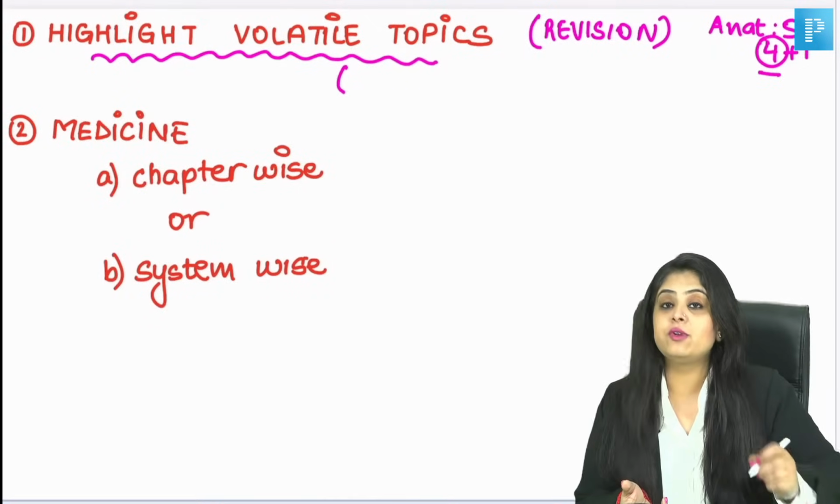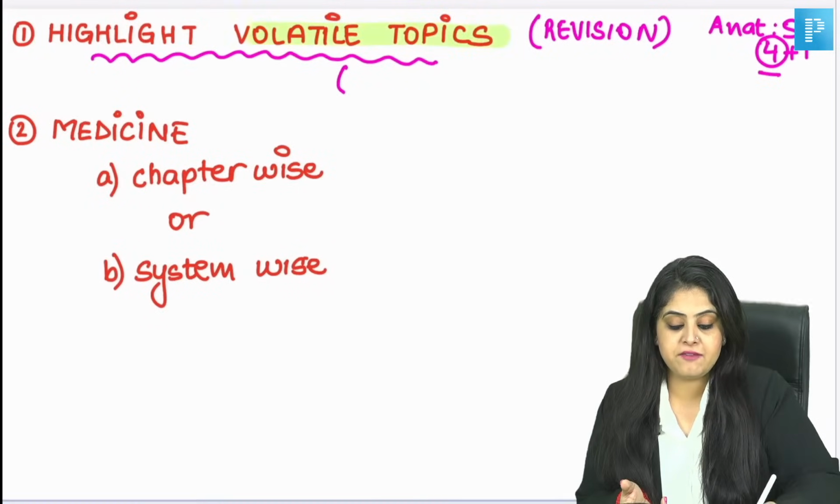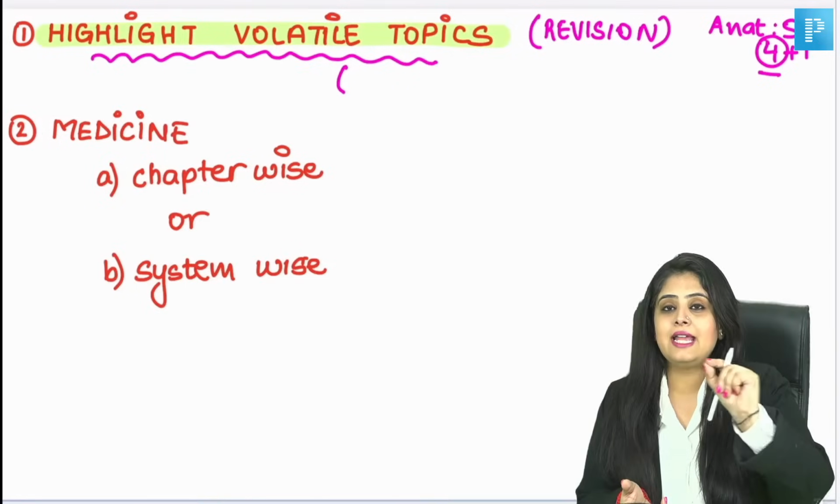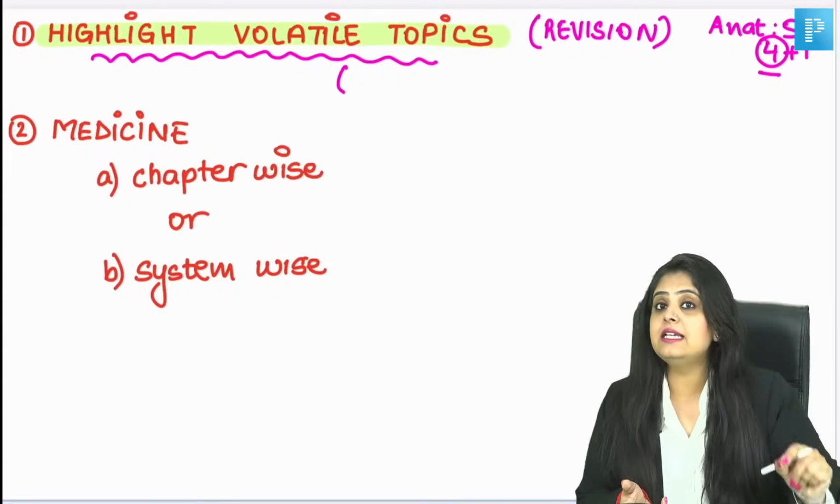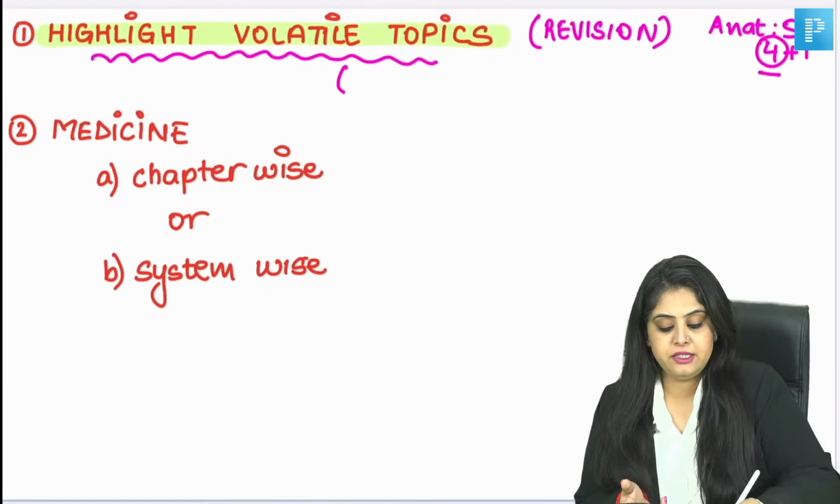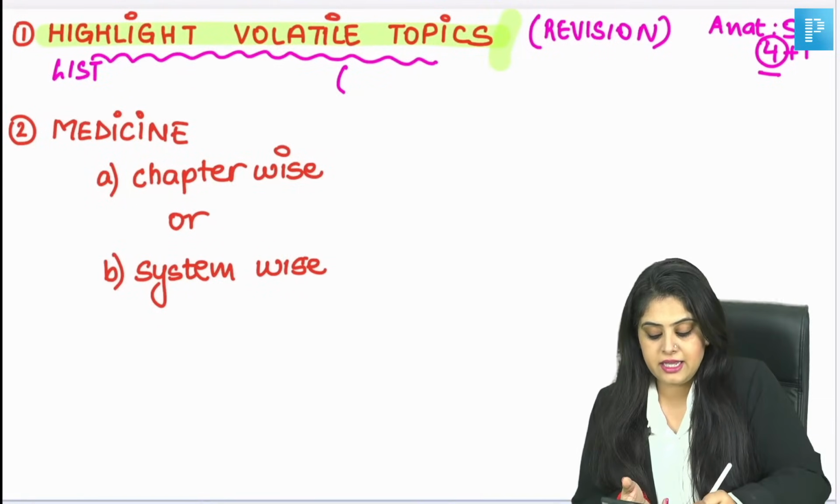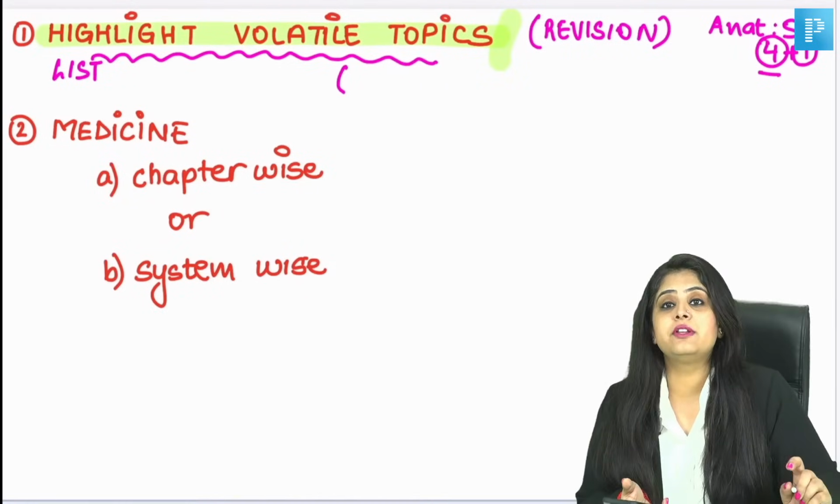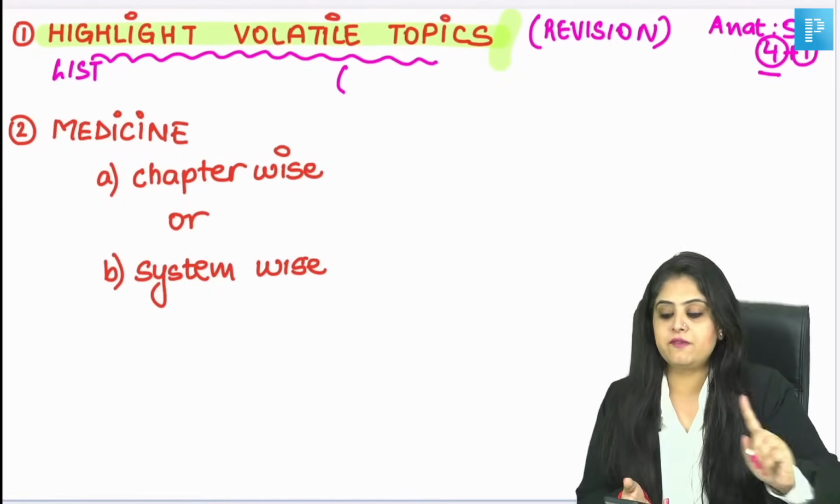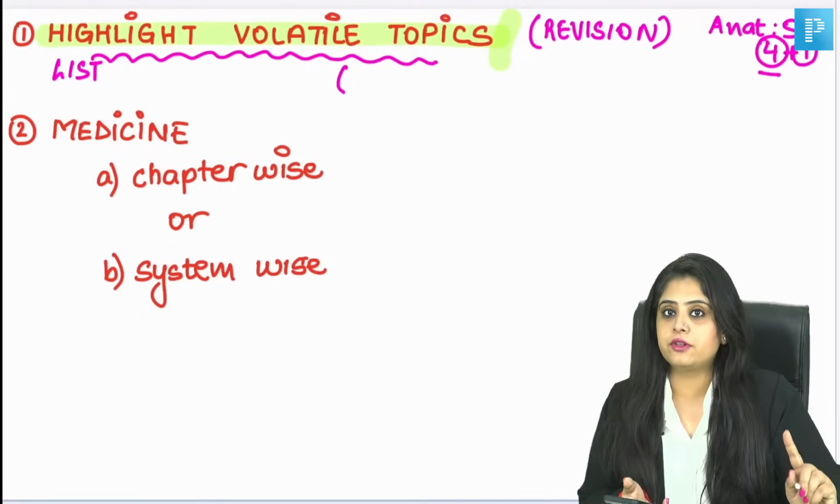So everyone, before I start with the timetable, remember every day as you're reading, you are highlighting the volatile topics and the words in your notes, or you are making a list of it on the side. So either you highlight or you make a list, which means that in the end, the extra 1 day that I'm going to be giving you, you are going to revise that. So that is one thing which I've incorporated in the timetable for your revision.